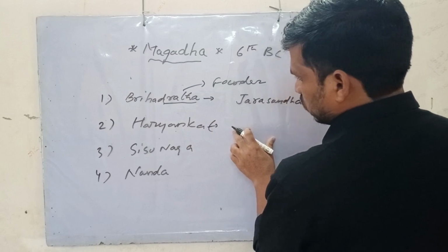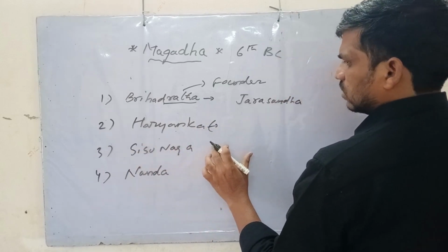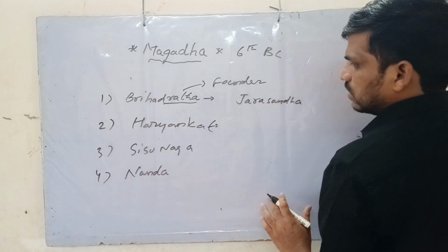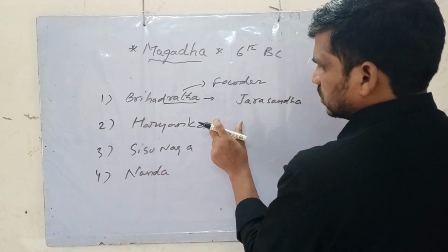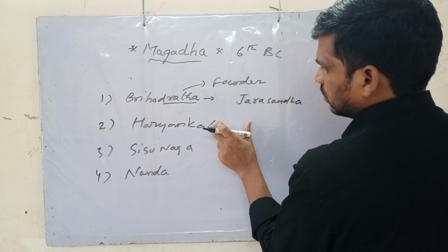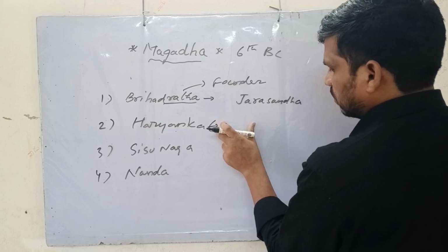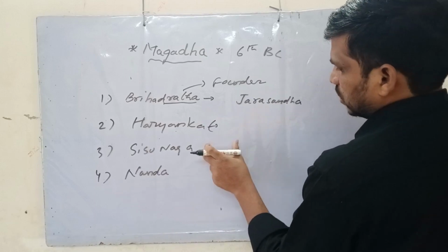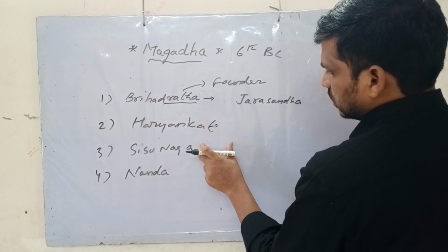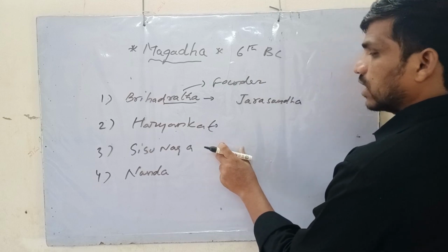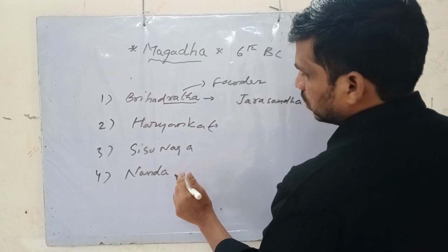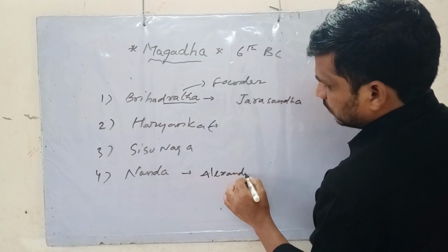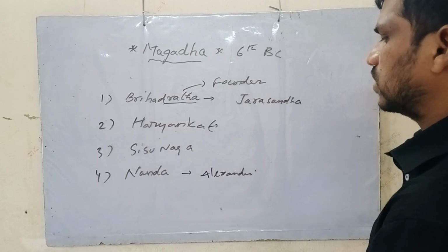Then Shishunaga and Kalashoka, and the Nandas, Mahapadmananda, etc. All these are important because they were contemporaries of Buddha and Mahavira. During Kalashoka's time, the second Buddhist council happened, and during the Nandas' time, the invader Alexander came to India.